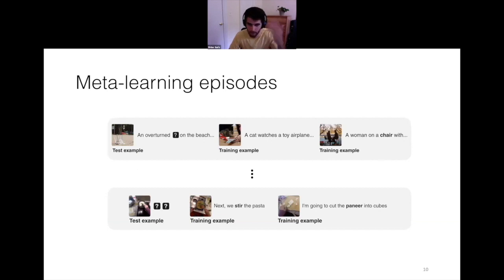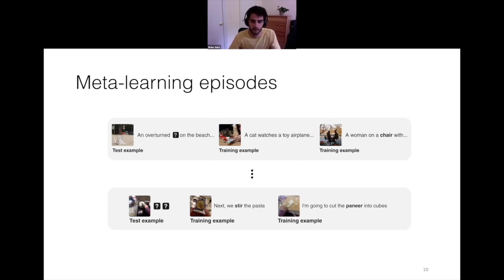We train the model on many such episodes. So you can imagine a distribution of episodes where each one corresponds to a meta-learning task. And when you have many episodes, you can generate them in different ways to target different types of language acquisition. The first example is the one we showed before, where the model has to acquire a new word.